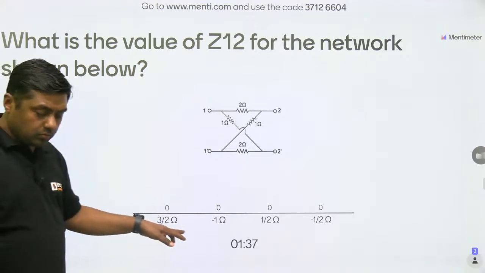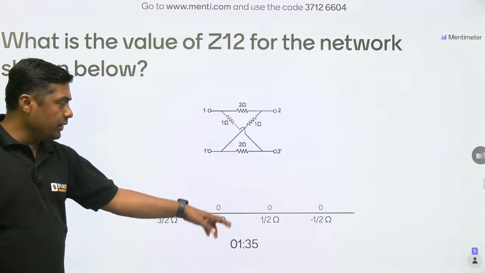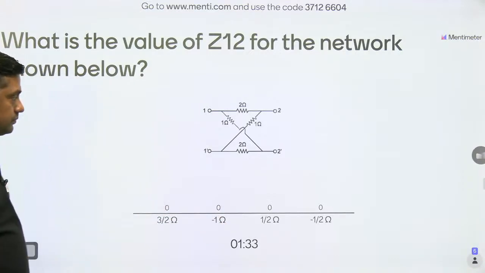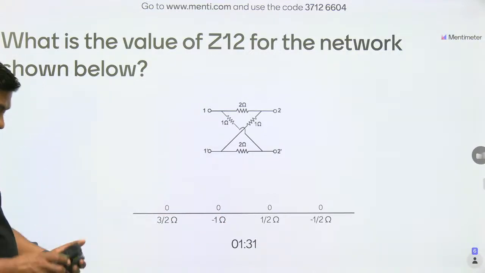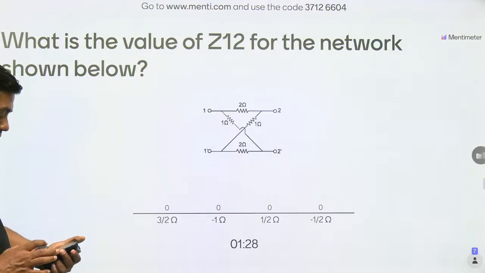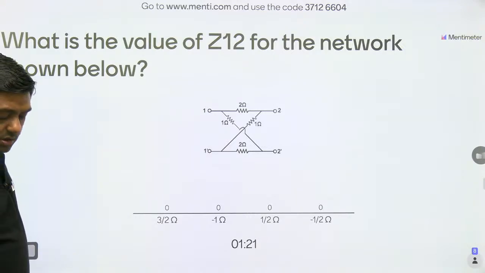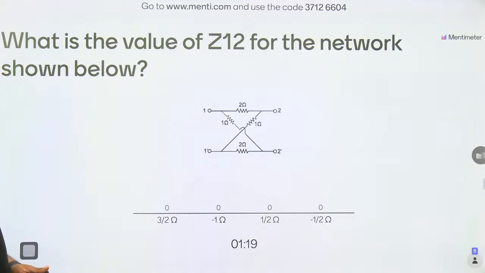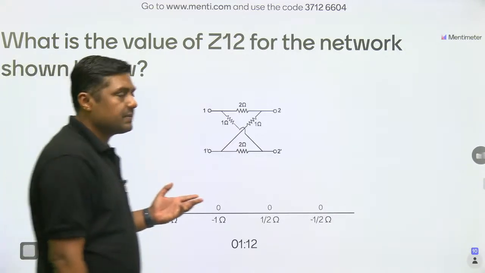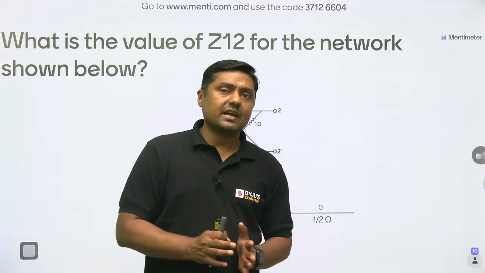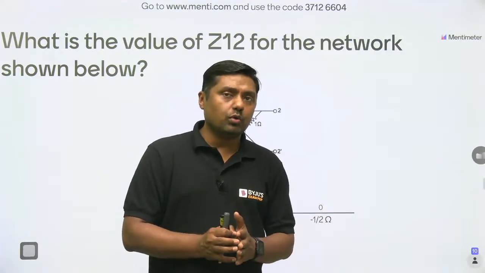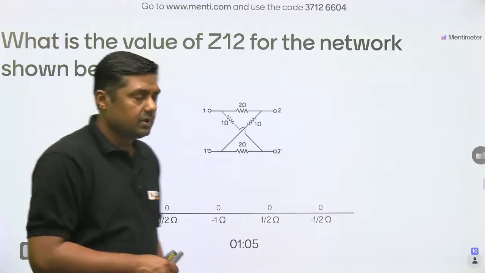Answer options: 3 by 2 ohm, minus 1 ohm, 1 by 2 ohm, minus 1 by 2 ohm. Lattice equivalent, that is from the two-port network. Where is the ZA? What is the value of the ZB? If you have the idea about ZA and ZB, and if you have the general formula, then we can solve this type of question within 30 seconds. What is the Z11, Z22? What is the Z12 and Z21?